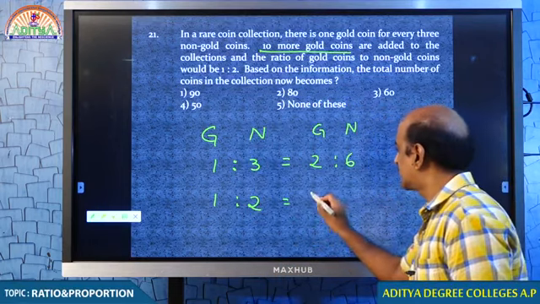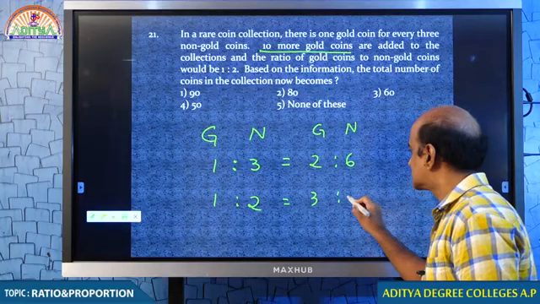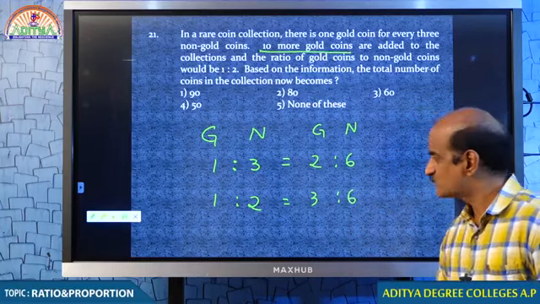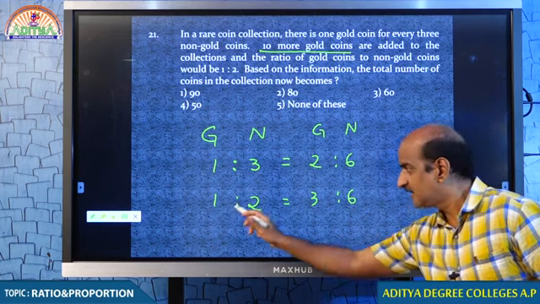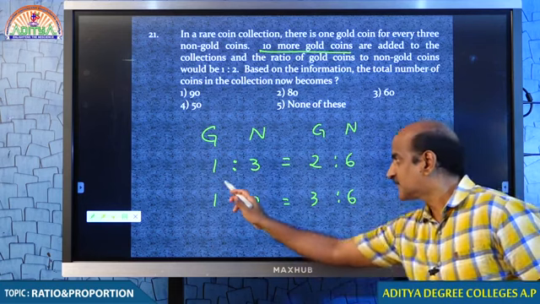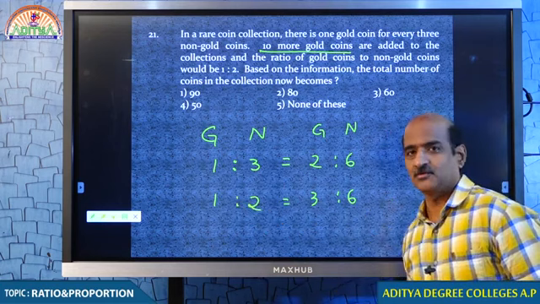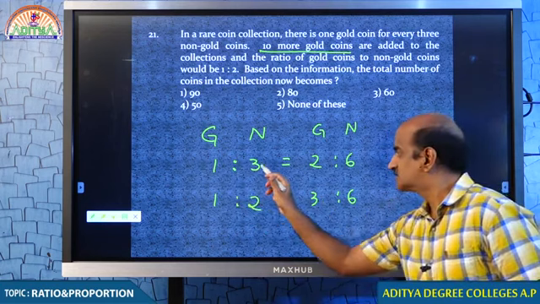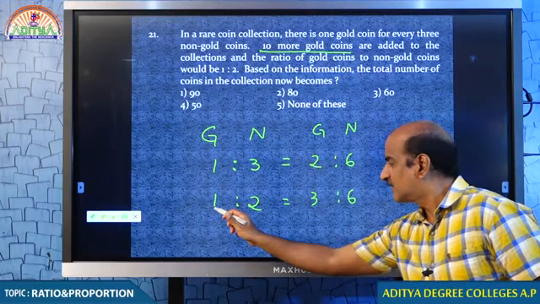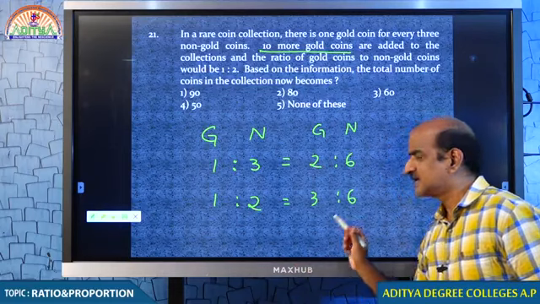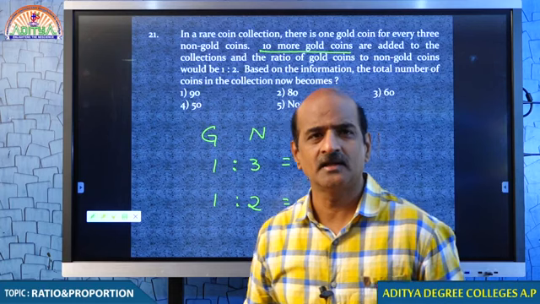1:2, I want to take it as 3:6. Tell me. 1:2, 3, 6. Into 3, into 3. Into 2, into 2. So, 1:3 can be taken as 2:6. 1:2 can be taken as 3:6. Am I clear to you?